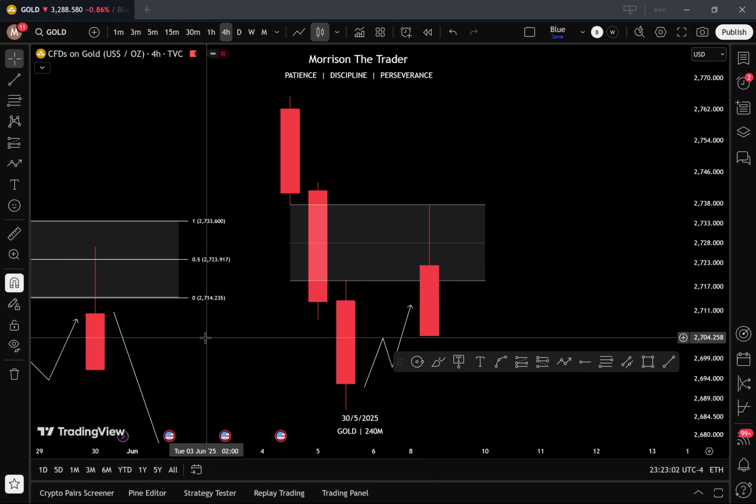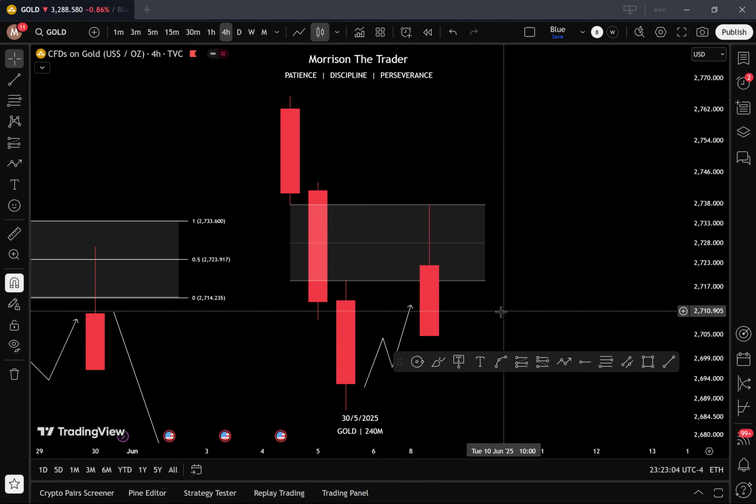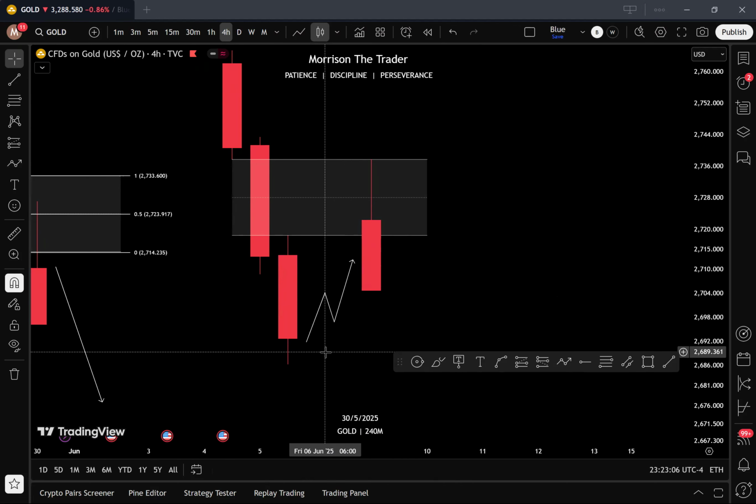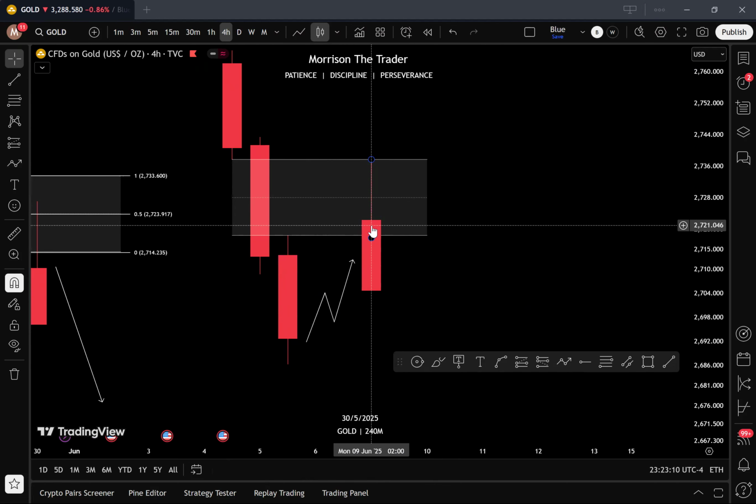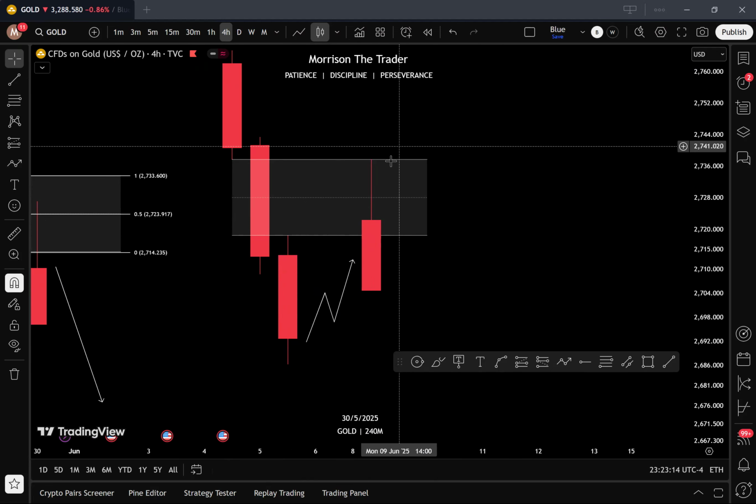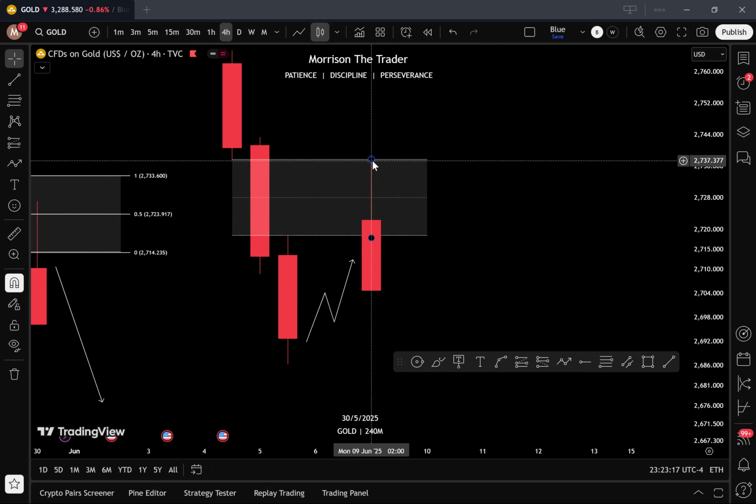The third ideal expectation is that we expect price to do what? Come back into the fair value gap, completely fill the fair value gap, okay? Completely fill the fair value gap, and then close outside the 50% of that fair value gap, right?